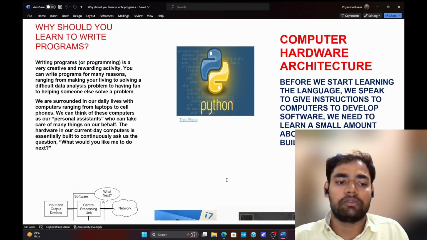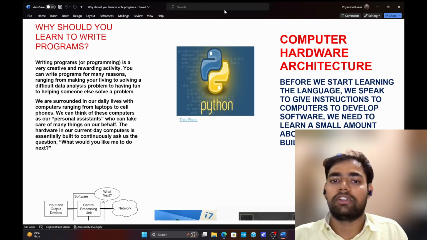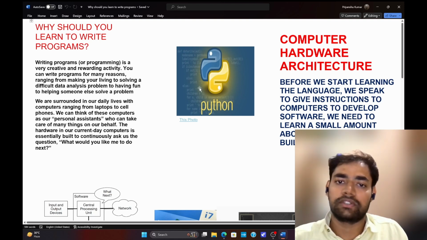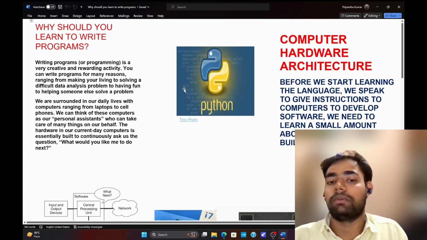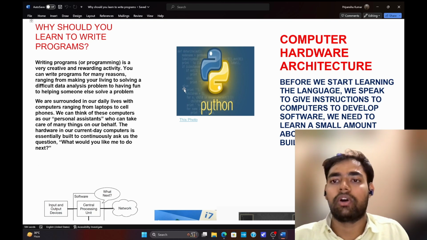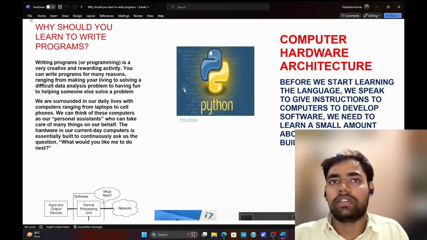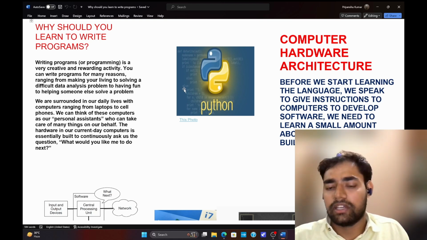In the next class, we will install Python on our computer, whether you are using a PC or a Mac OS. Then we will use an interactive development environment, called an IDE. For this we are using VS Code, because it is very less hardware demanding software.